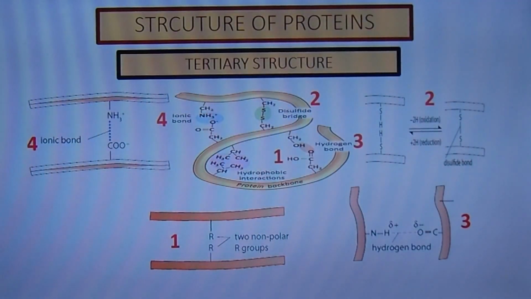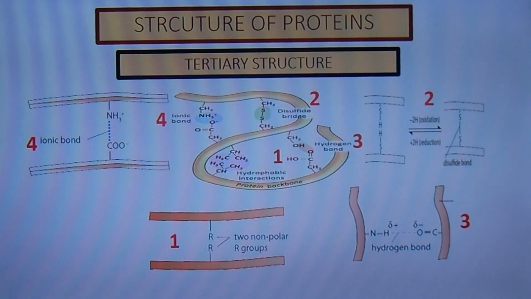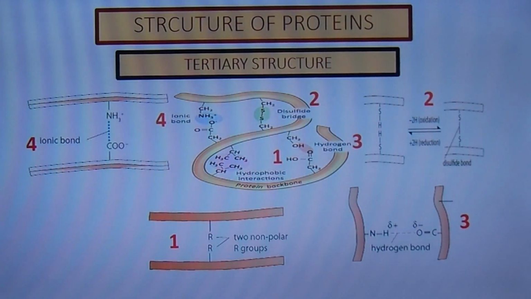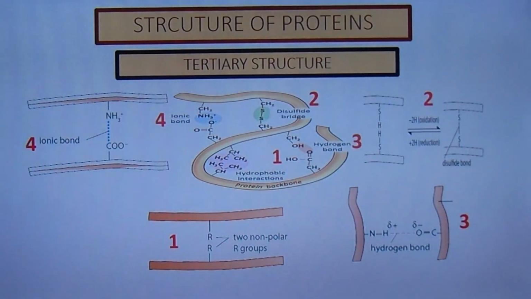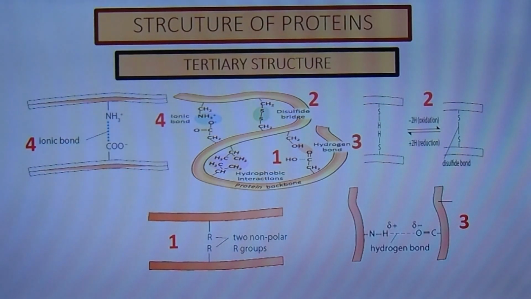The overall 3-dimensional structure of a polypeptide is called tertiary structure. The tertiary structure is primarily due to interactions between the alkyl groups of the amino acids that make up proteins, mentioned as number 1 in this slide.